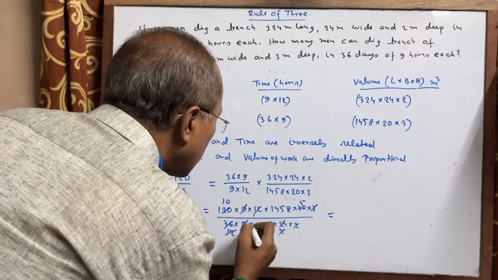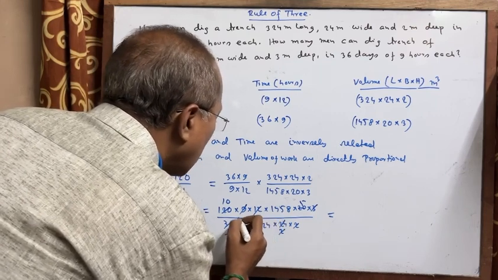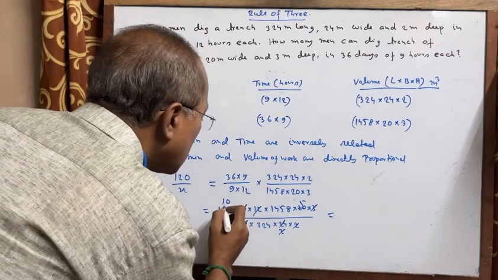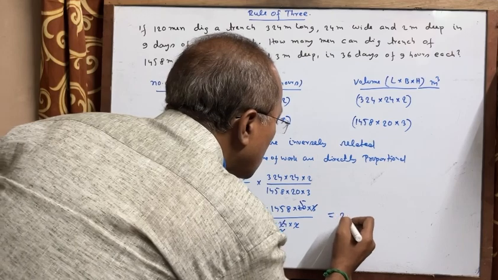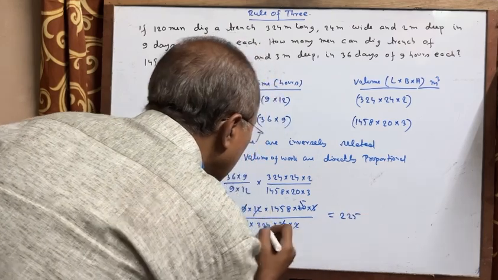After cross multiplication, you will find the value as 225.